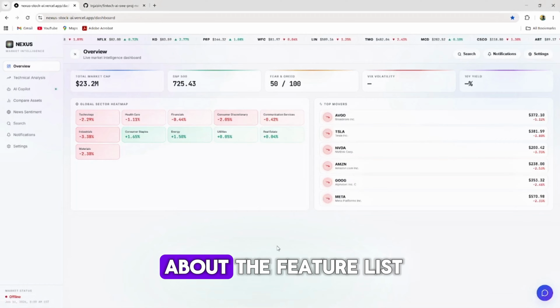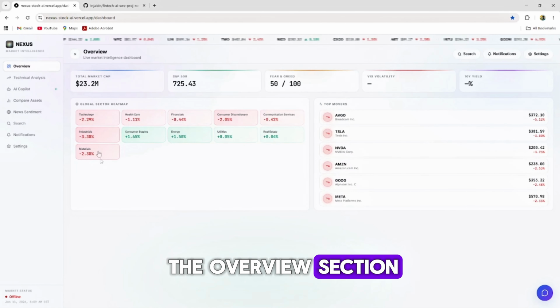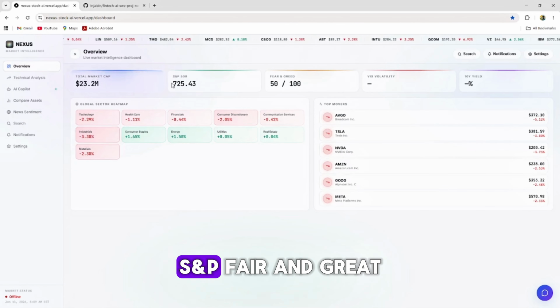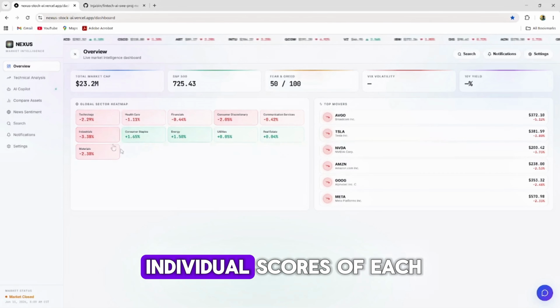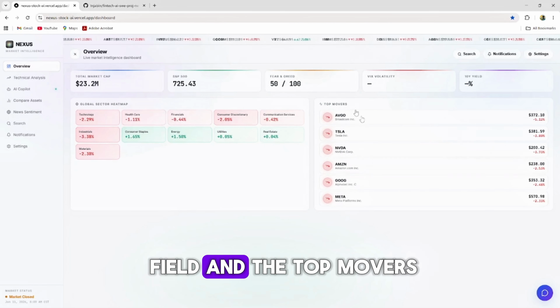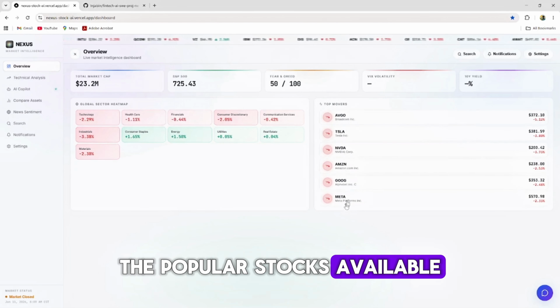Going to discuss the feature list of this application. So here we have the overview section where we have the total market cap, S&P, fear and greed, the global sector heat map. We can see the individual scores of each field and the top movers, the popular stocks available in the market. And the technical analysis part is the next one.